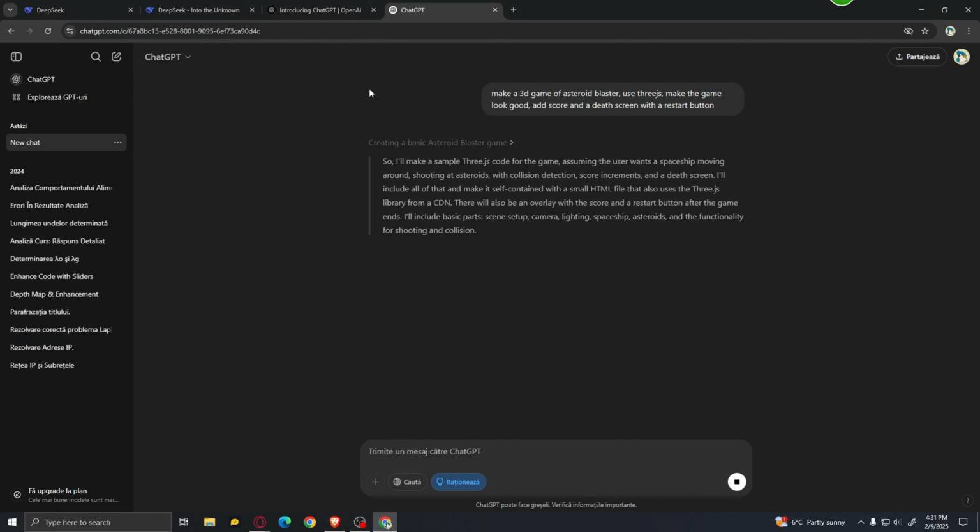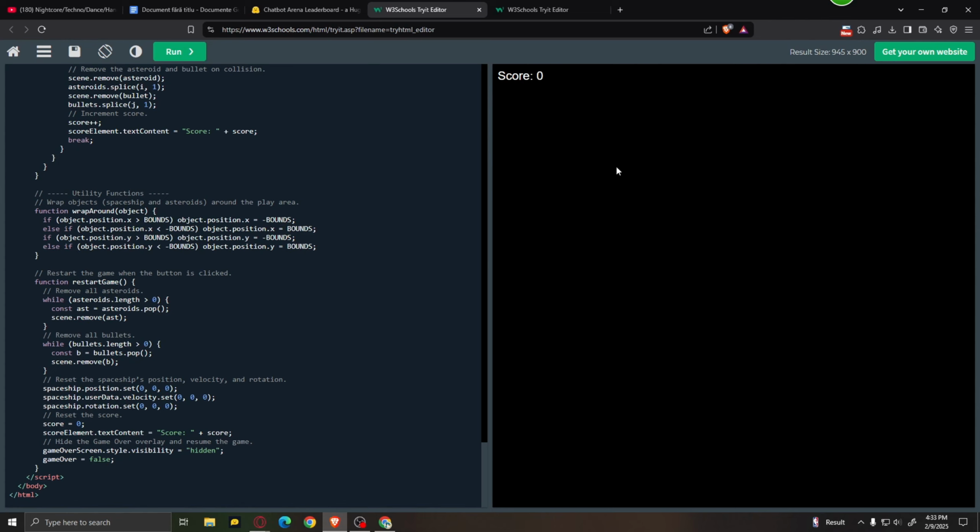So next up, I'm gonna ask ChatGPT to do something a bit more complicated, to make a 3D game of Asteroid Blaster using 3JS, and to make the game look pretty, add a score system and also a dev screen with a reset button. Okay, we got the code.